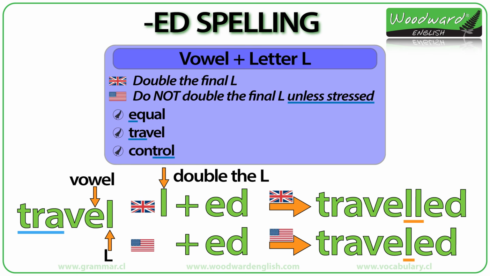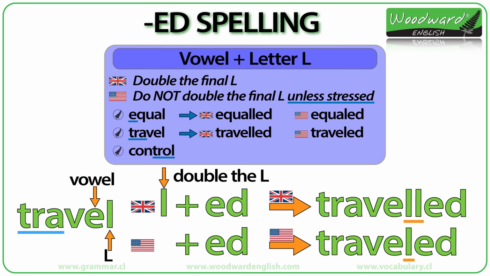With control, the stress is on the last syllable, control. So how are these verbs written when we add ED? Equal becomes equalled with 2 L's in British English and equaled with 1 L in American English. Travel becomes travelled with 2 L's in British English and traveled with 1 L in American English.